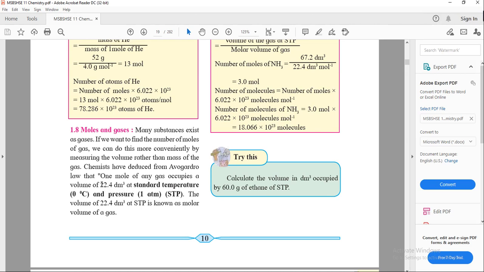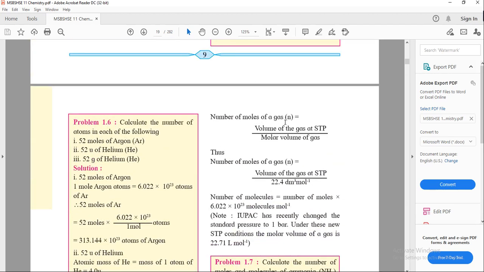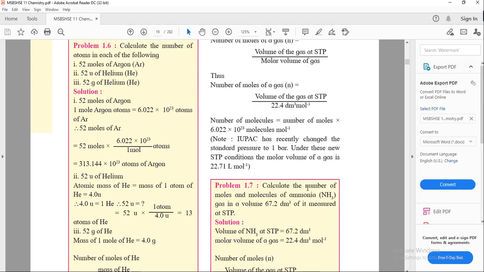This value is called the molar volume of gas. So the number of moles of gas is the volume of gas divided by the molar volume, and the molar volume is 22.4 dm cube per mole for any gas.